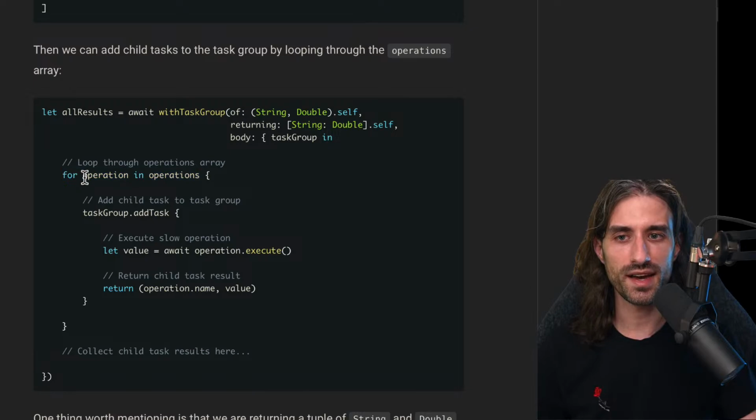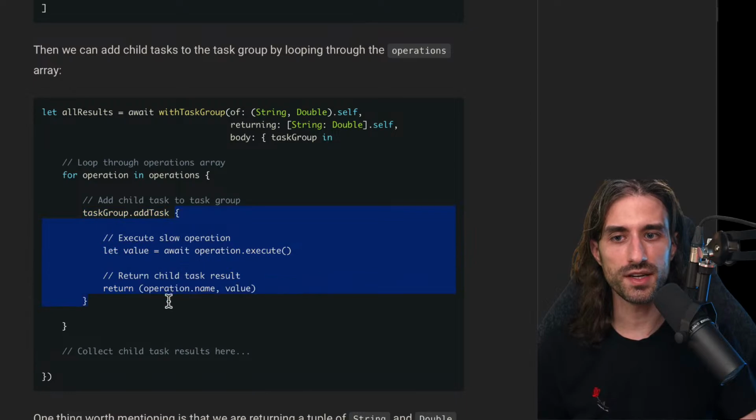So here we iterate over all of the operations. And for each operation, we add a task to the task group. So just like we would create a task, it's the same idea. We define a closure, except that instead of being a standalone task, it's a task being added to the task group. And so we execute the slow operation. We can use await inside this closure because it's an async closure, once again, just like the closure we passed previously to the task initializer.